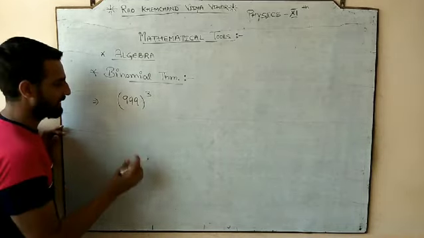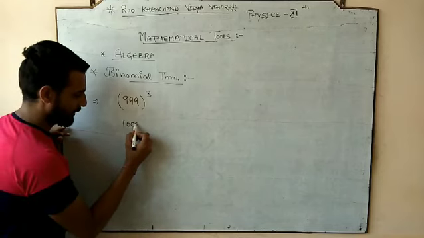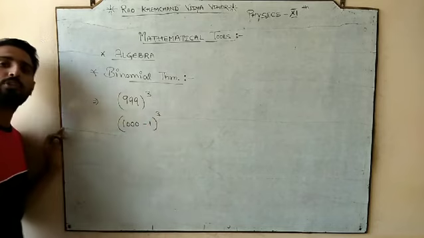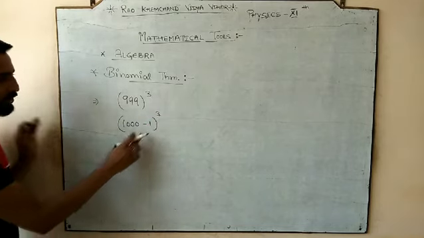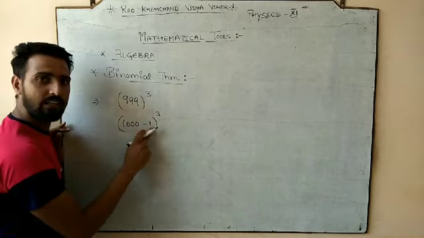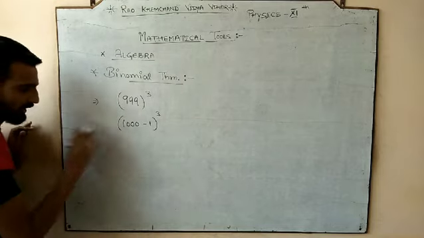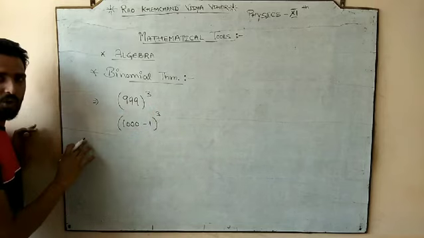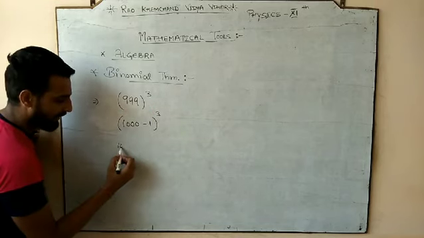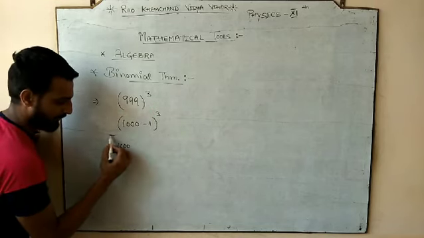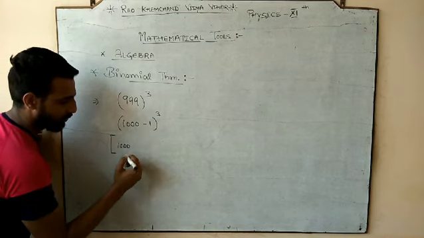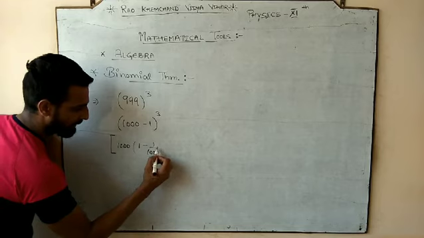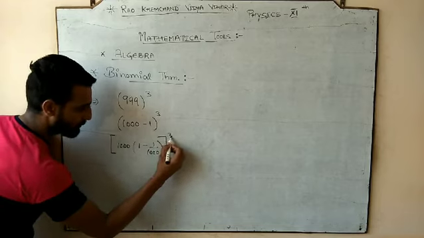So 999, what can I write? 1000 minus 1 whole cube. Done? So here is 1000 minus 1 whole cube. What I am going to do, help me out, I am going to take 1000 as common. If I take 1000 as common, what is left? 1 minus 1 by 1000 whole cube.